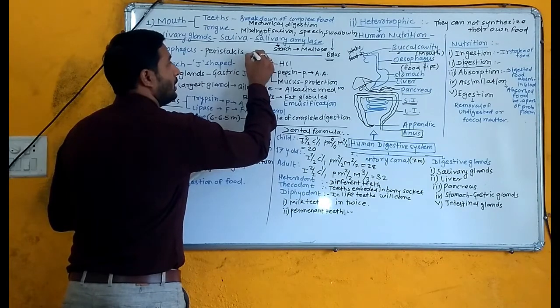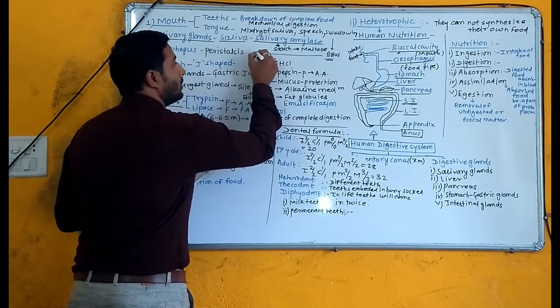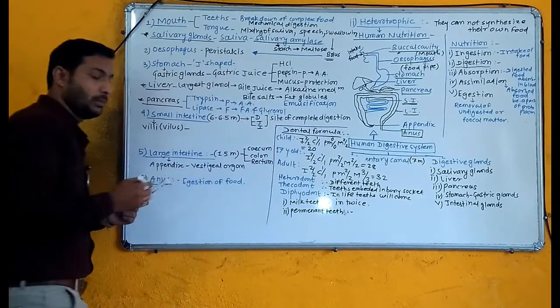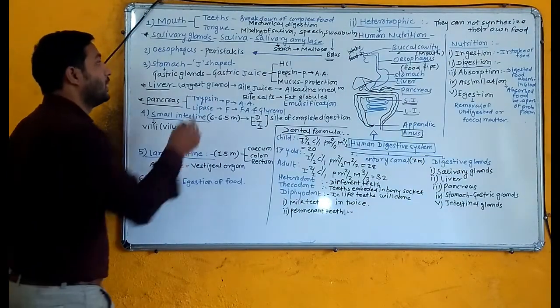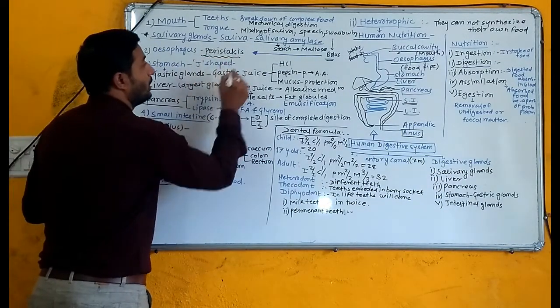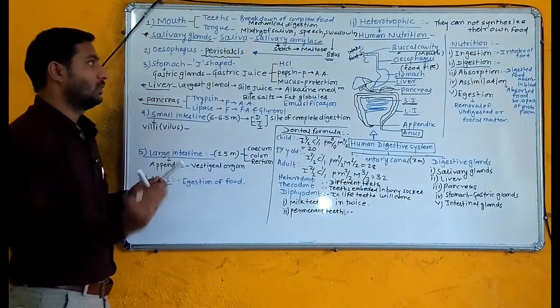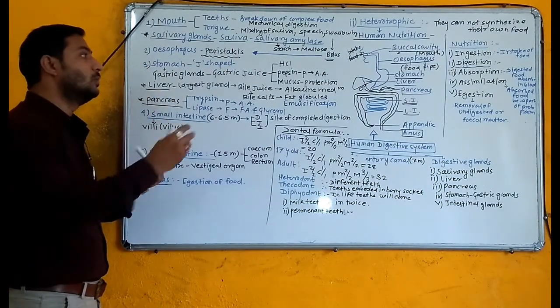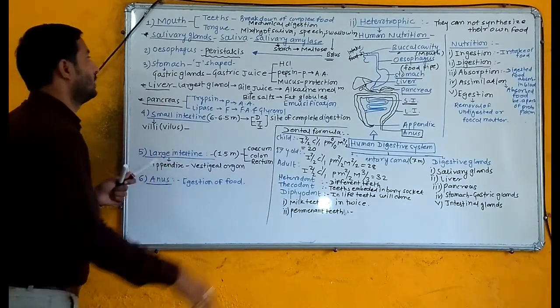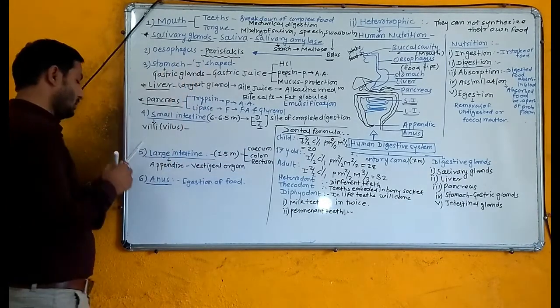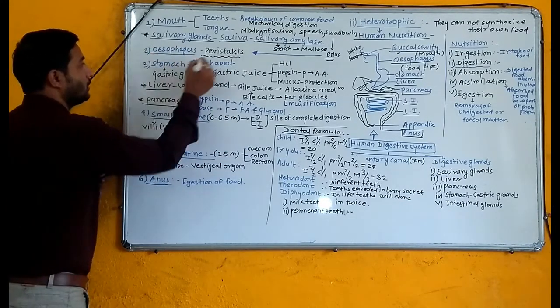There is no particular role of esophagus in digestion, but it helps in peristalsis. What is meant by peristalsis? The rhythmic contraction and relaxation. This bolus now reaches the stomach. This is the role of esophagus, peristalsis.